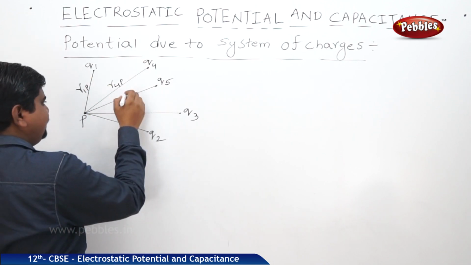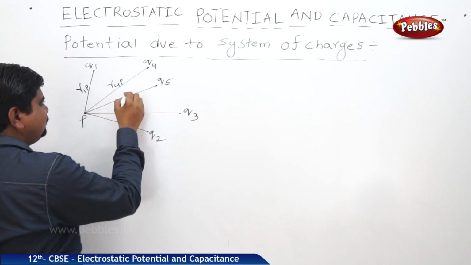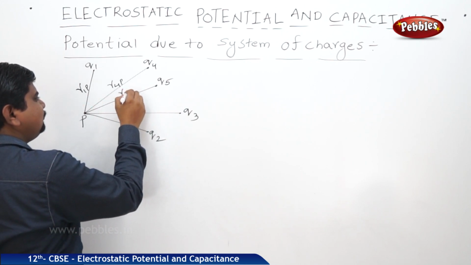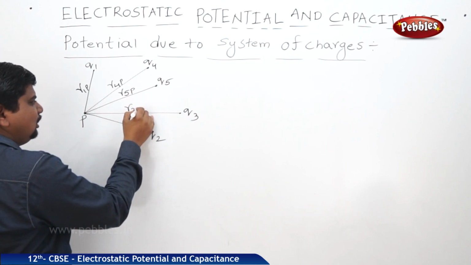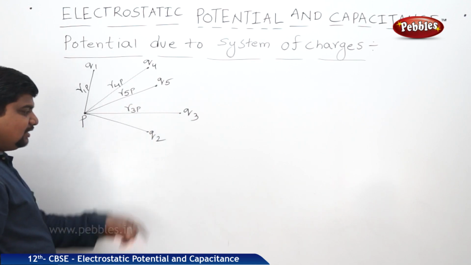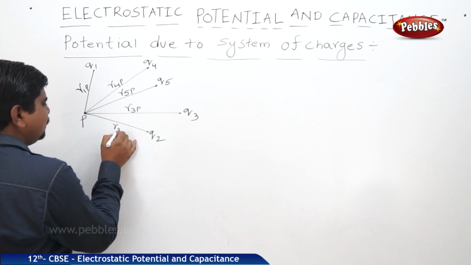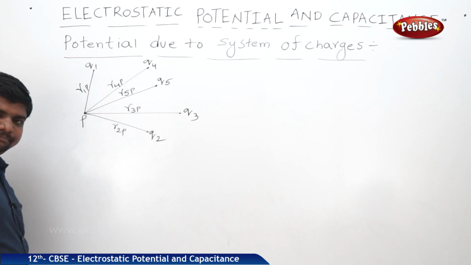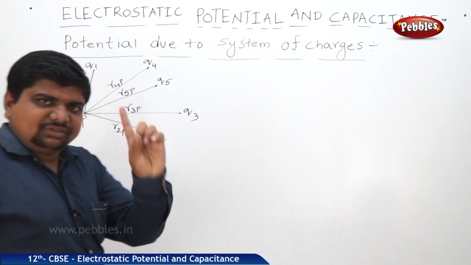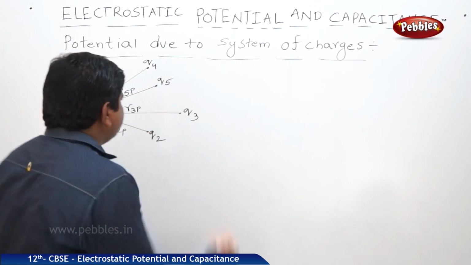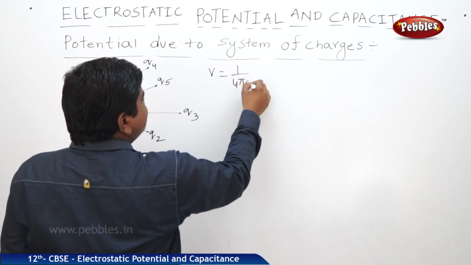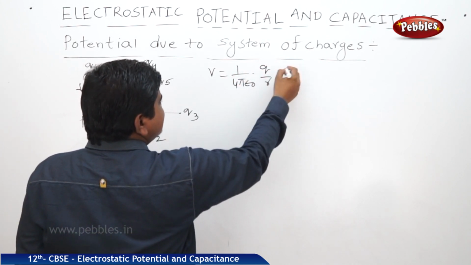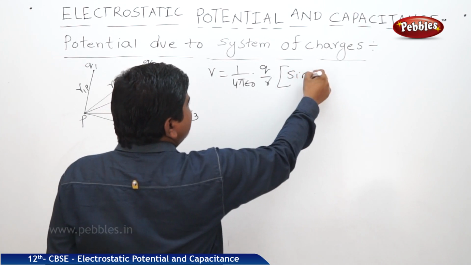From charge p, what is the distance between p to q5? r5p. Distance between p to q3, r3p. Distance from p to q2, r2p. With respect to a single charge, V is equal to 1 by 4 pi epsilon naught into q by r. This is for single point charge.